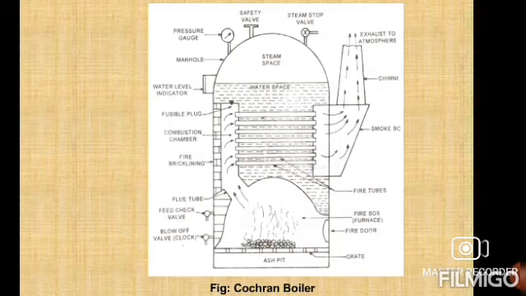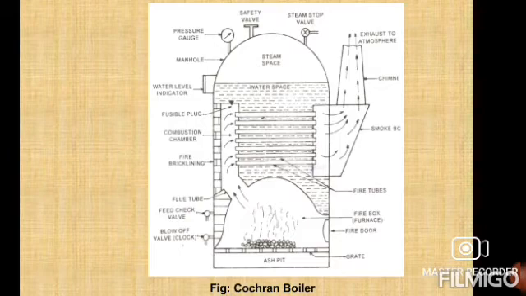The coal is introduced through a fire door to the grate. In an oil-fired boiler, the oil is directly sprayed into the furnace. The fuel is burnt in the firebox, and the hot gases from the firebox pass to the combustion chamber through a short flue pipe. From the combustion chamber, they pass through the horizontal fire tubes to the smoke box, and from there the gases are discharged to the atmosphere through the chimney.